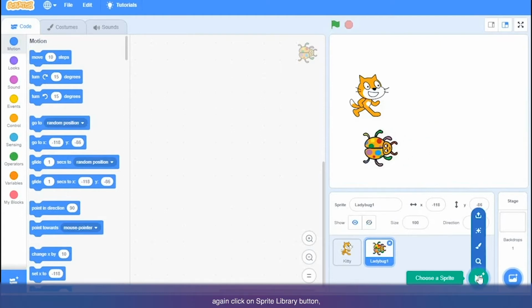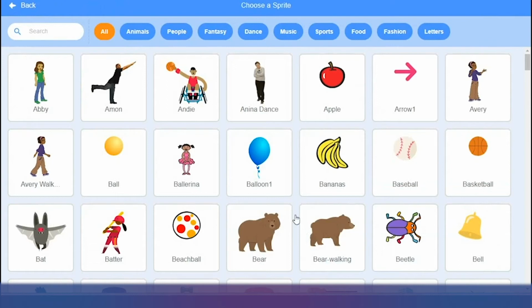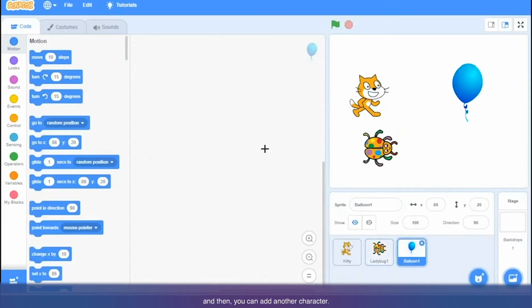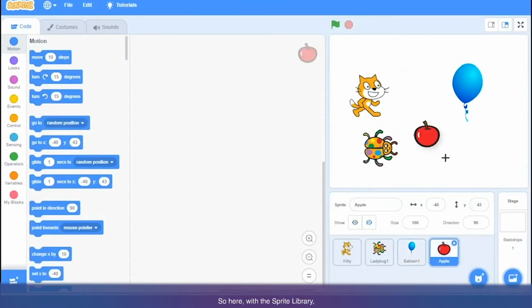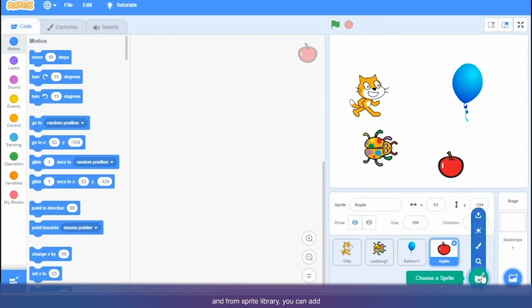If you want to get another, again click on the sprite library button and then you can add another character. If you want a few more, you can add a few more. With this button, it will take you to the sprite library, and from the sprite library you can add as many sprites as you want in your game.